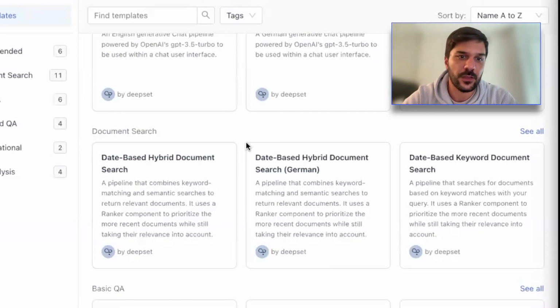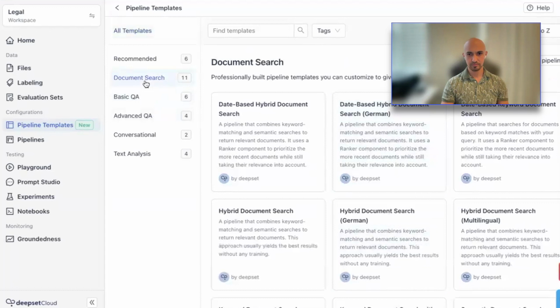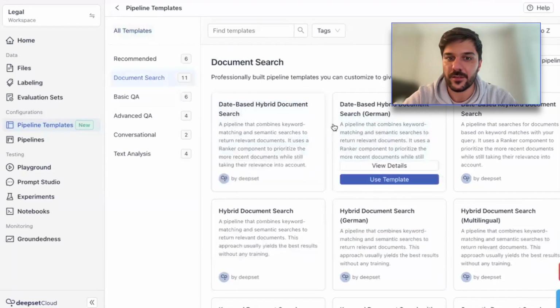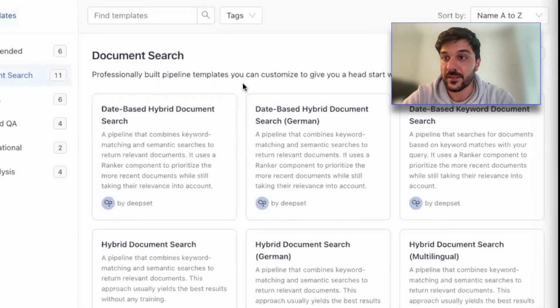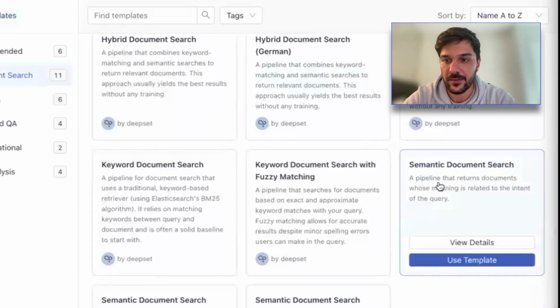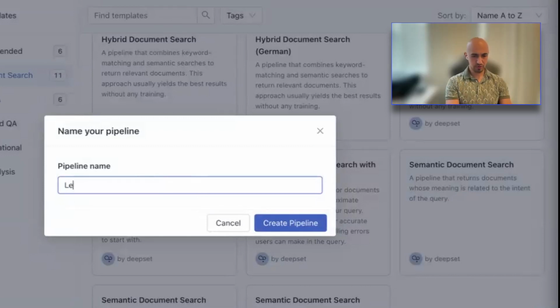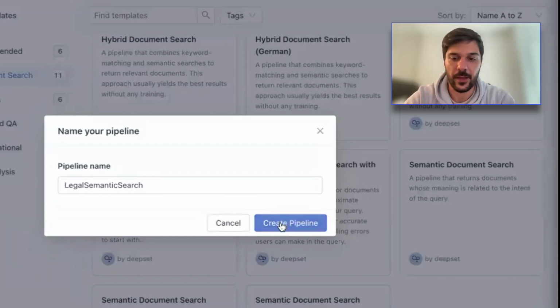If you click, Luis, into document search on the left-hand side, you'll notice that we have different templates. Some of these are based on date, some of these are keyword-based. But if you scroll all the way down, that ninth one on the right-hand side, that semantic document search, that's our template. Go ahead and use the template. Go ahead and give this a name. Just because we are going to upload some legal documents, I'll just call it legal semantic search. Like that. Perfect. Feel free to create the pipeline.